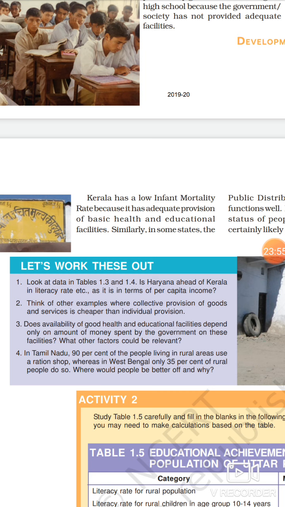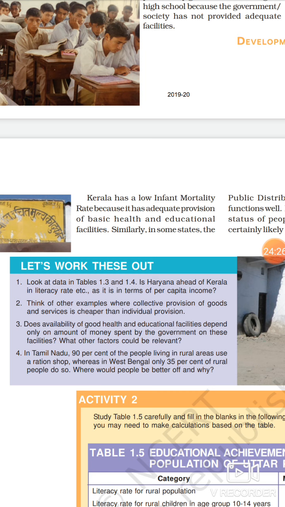Next. In Tamil Nadu, 90% of the people living in rural areas use a ration shop, while in West Bengal only 35% of the rural people do so. Where would people be better off and why? So, 90% of people using ration shops is related to the public distribution system. This is working well in Tamil Nadu, not in West Bengal.